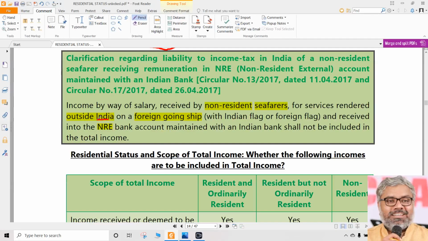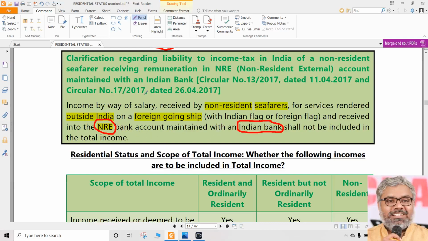When there is a bank account called NRE bank account, that is called a non-resident external bank account, of course, maintained with an Indian bank. Don't think Indian bank company. No, not that Indian bank, Andhra Bank, Bank of Baroda. Those are all not there. So it's not about the name of the bank. A bank which is an Indian bank, not the brand of Indian bank, not State Bank like that. Any bank which is registered with RBI in India is an Indian bank.